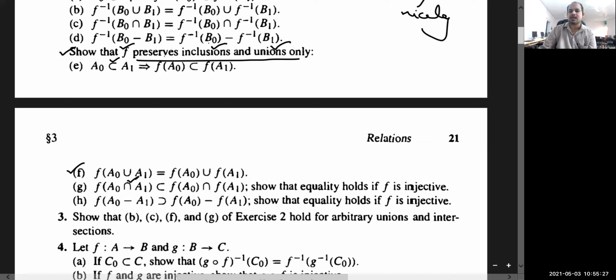So we will look at some examples here to counter the equality claim, and show that equality holds if F is injective. And again, F of A naught minus F of A1 will be a subset of F of A naught minus A1, or you can write it as A naught intersection A1 complement.